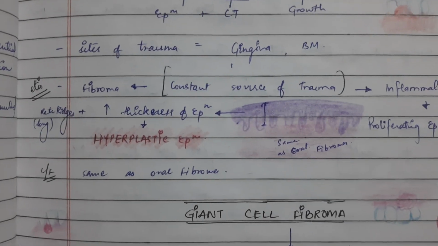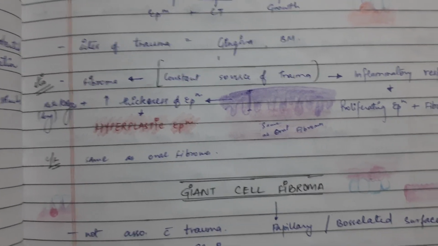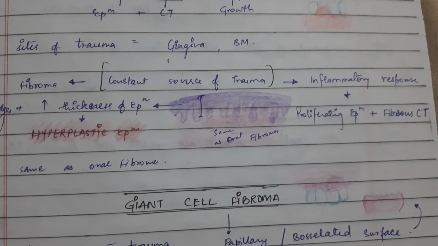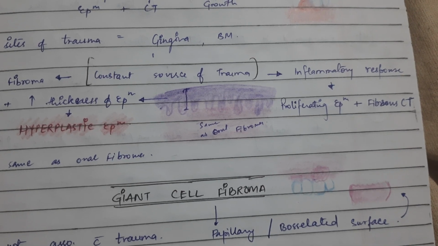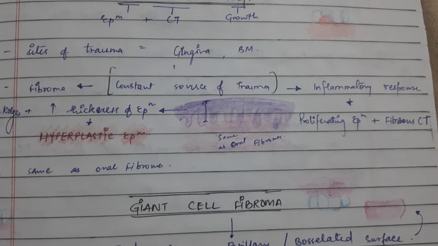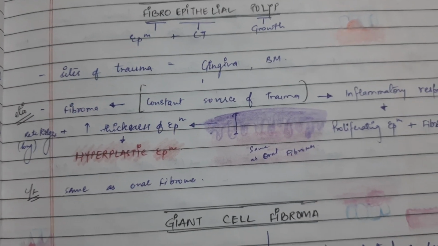It is the same as oral fibroma, just the rete ridges are present. Here it is hyperplastic epithelium, whereas in fibroma it is atrophic epithelium.